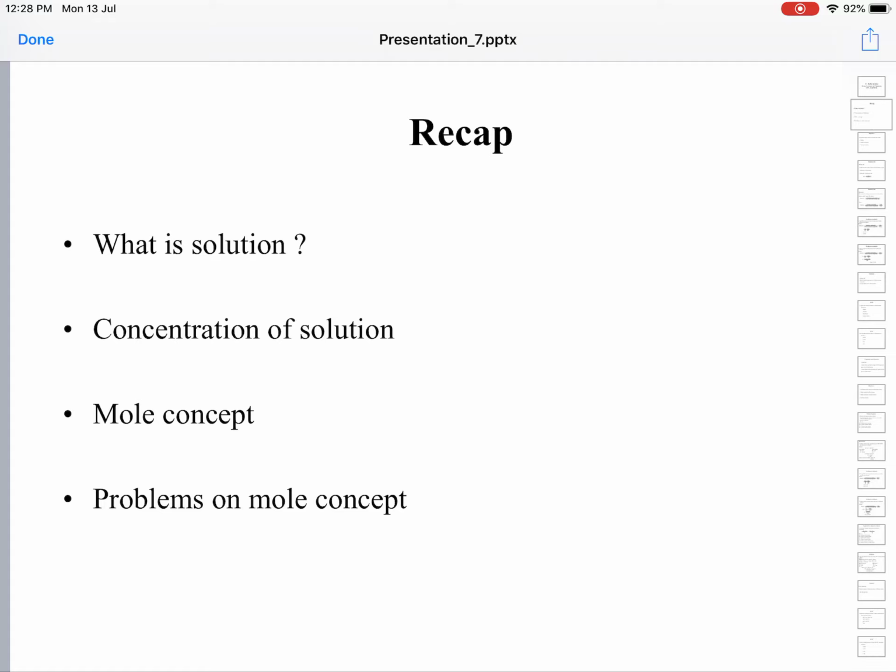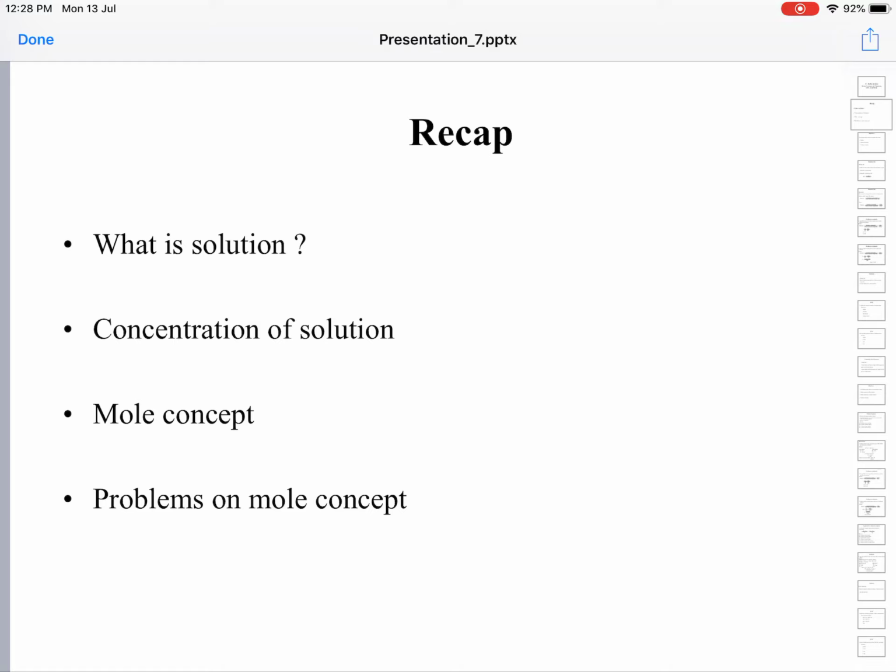The Avogadro number is a very large number. It is 6.023 × 10^23. If a given quantity of substance contains this many, that is, Avogadro number of elementary particles like atoms, molecules or ions, we call that quantity a mole.